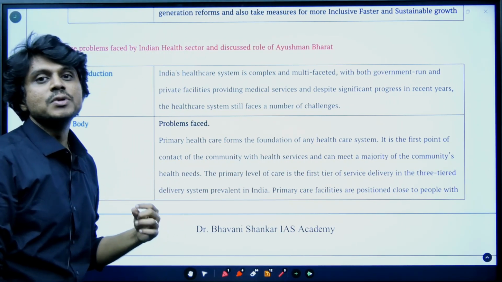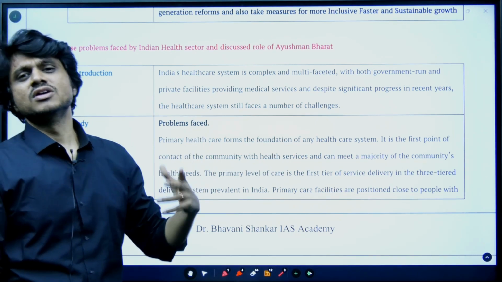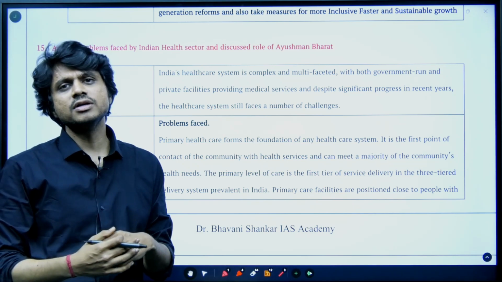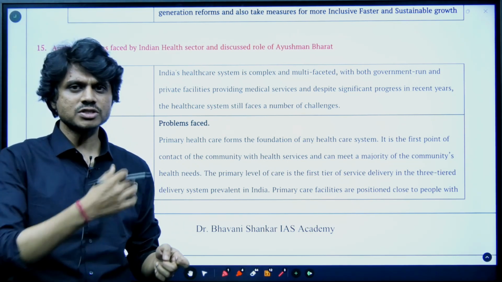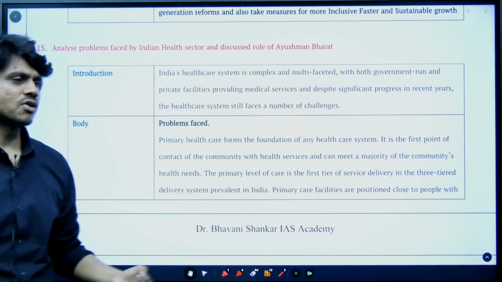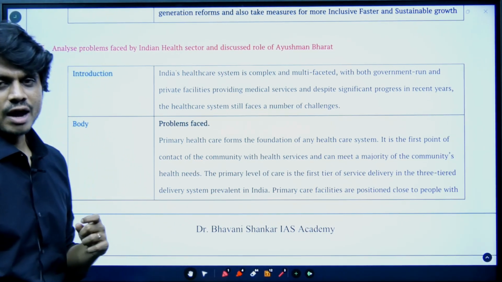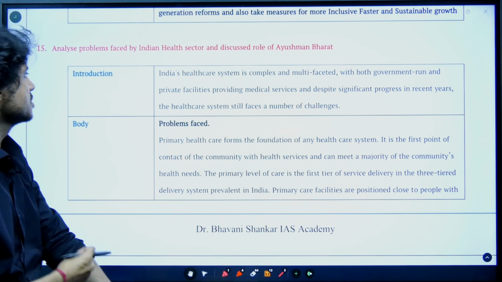Here we cannot just simply mention points. We also need to provide the analysis as well. Just listing down of the facts, let's say infrastructure, hospital, doctors, it is not going to help us. We have to bring up analysis in this.